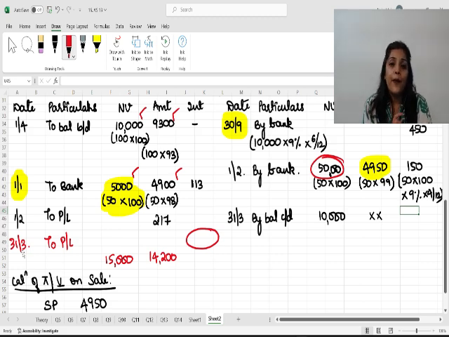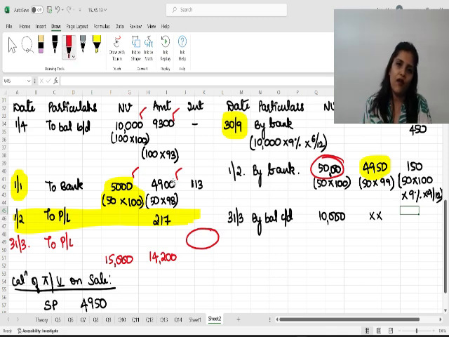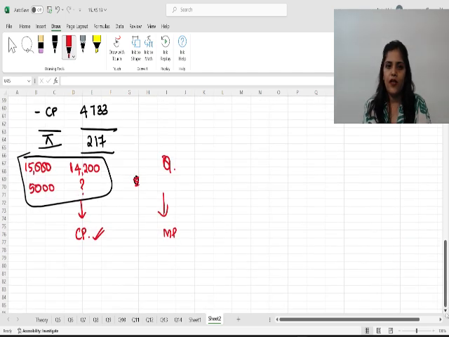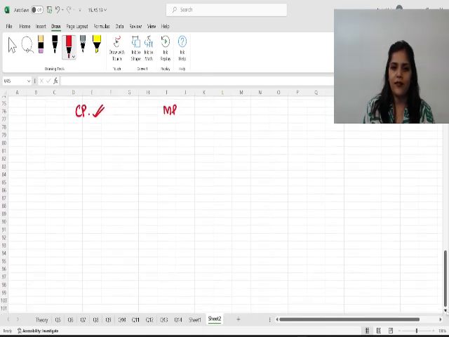And second, majority of students tend to forget that we have to calculate profit on sale. Whenever there is a sale, there will be profit or loss, and we must always calculate it. Apart from that, yes, obviously you have to take care whether it is ex interest or cum interest. Okay. Now let's go ahead and understand variable income bearing investment.